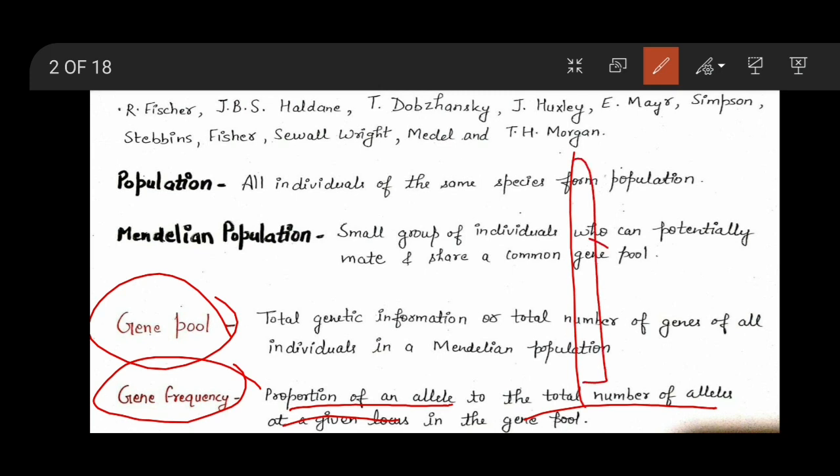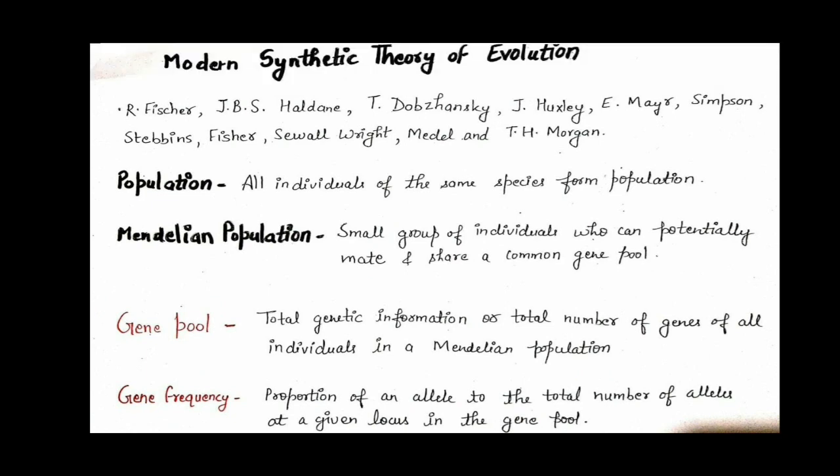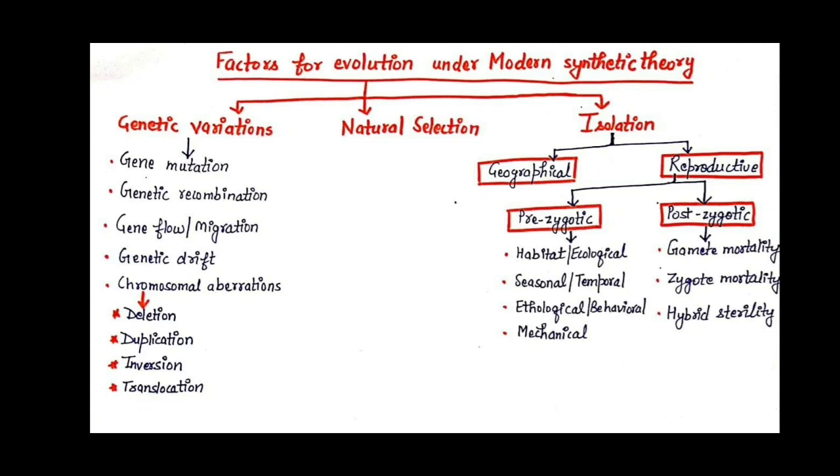So suppose this is our chromosome, this is our locus. At this locus, what is the frequency of any allele? Suppose it is a small a. What is the frequency of this allele in the gene pool? Because a number of individuals will be there, and this allele codes for a single character. So what is the frequency of this allele in all the individuals in the Mendelian population? So those are the different terms related to this modern synthetic theory.